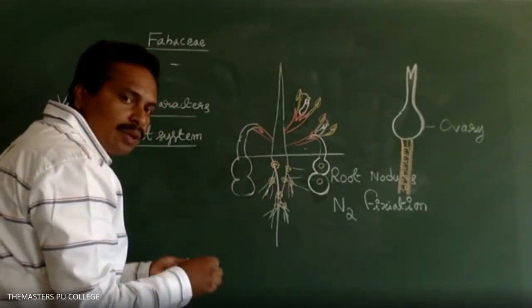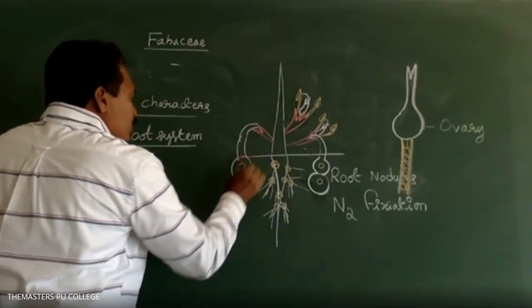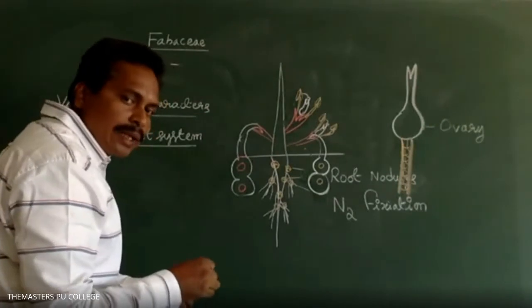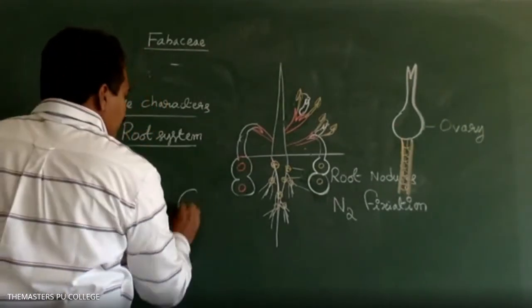There, the ovary is involved in formation of the fruit. So the fruits are formed inside the soil. So these are geocarpic fruits.